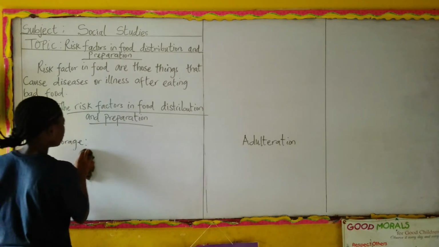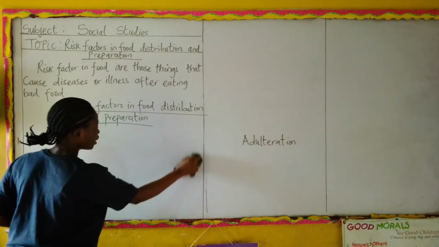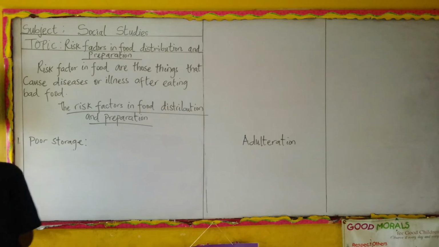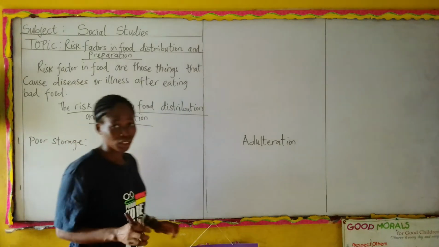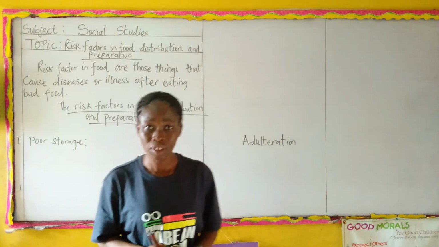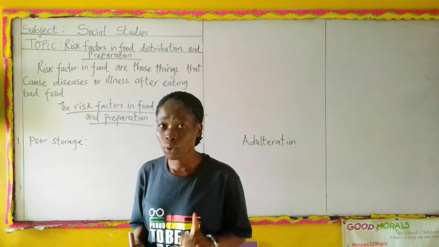There's a place, maybe like a refrigerator, that is the best place to preserve food, right? And when the food is not preserved where it is supposed to be preserved, therefore it is called poor storage.